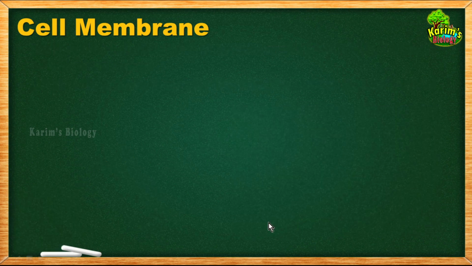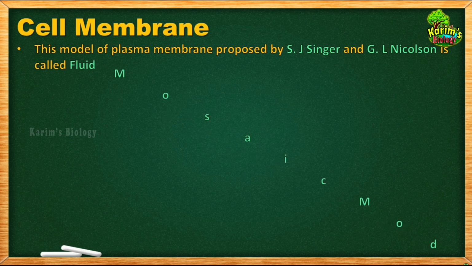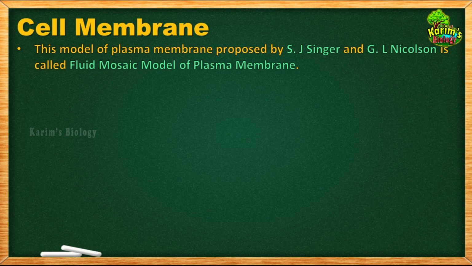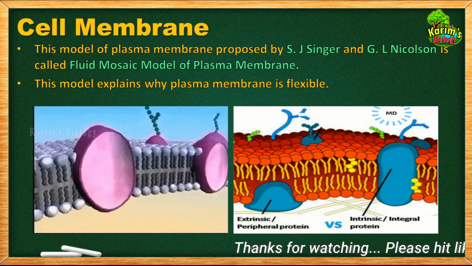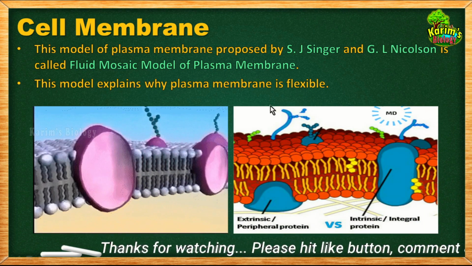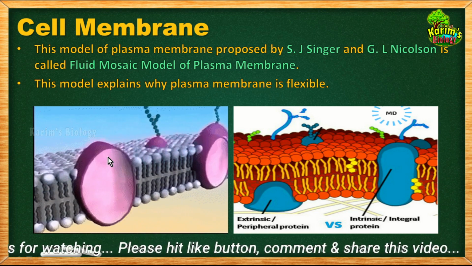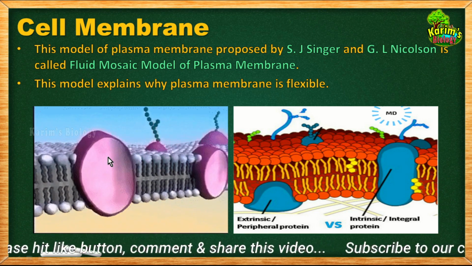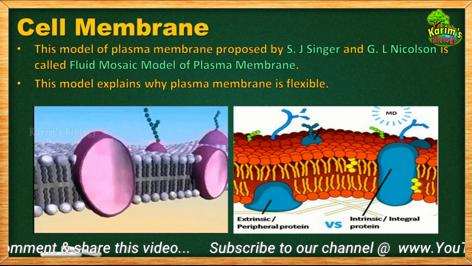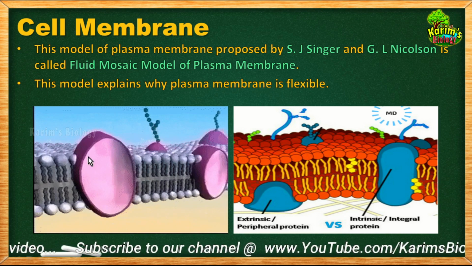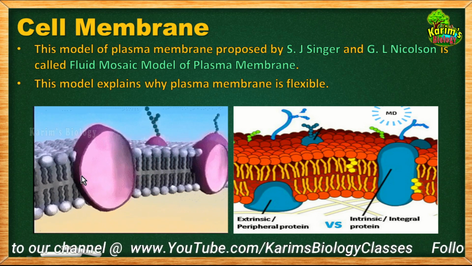Okay children, and this model of plasma membrane was proposed by two scientists in the year 1972. Who are those scientists? They are S.J. Singer and G.L. Nicholson. And this model of plasma membrane is called the fluid mosaic model of plasma membrane. This model explains why the plasma membrane is flexible. Now look here children, I told you that the plasma membrane is flexible, as it bends but does not break. Is it not? So this animation explains this property.